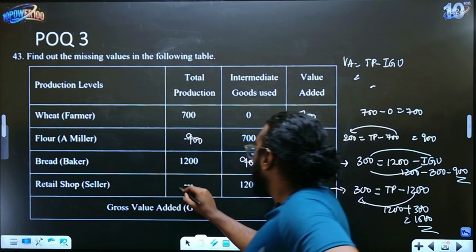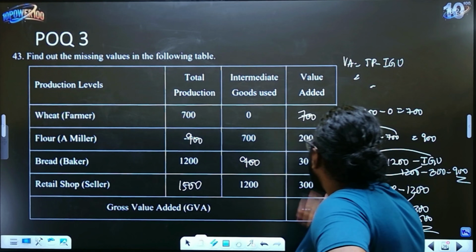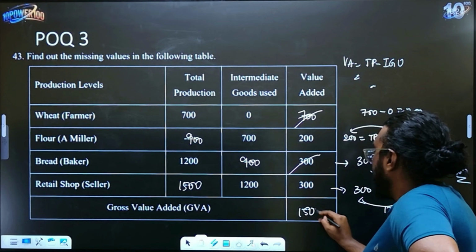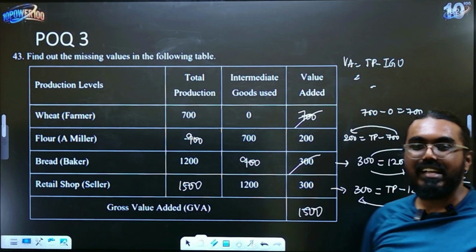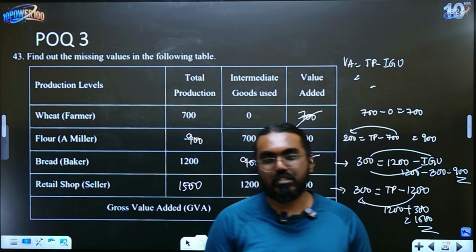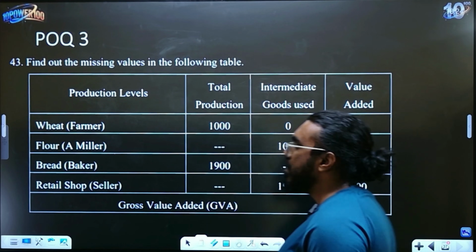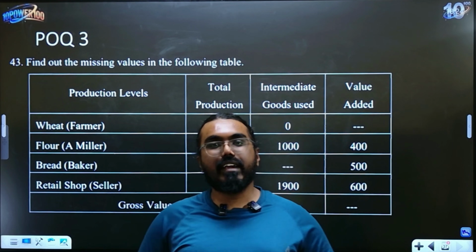So now add all this: 7 plus 3 is 10, 1,000, and 1,500 is your final answer. That's it, simple. So that is your question from your practical oriented questions, model paper 2. Now there's one more question from model paper 3. This I think you can definitely try by yourselves, children.